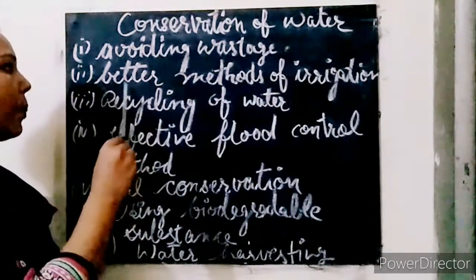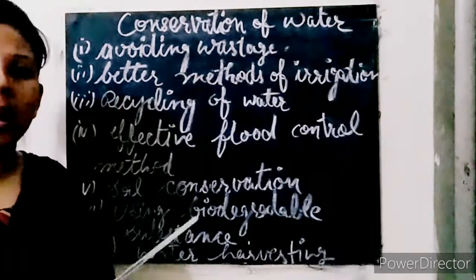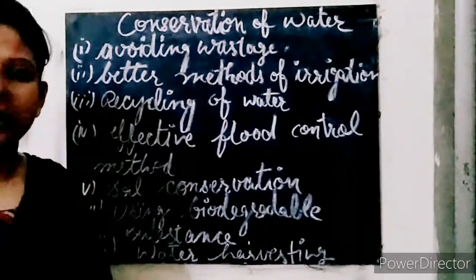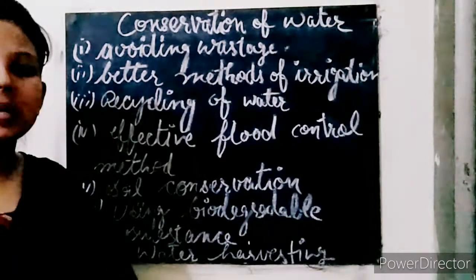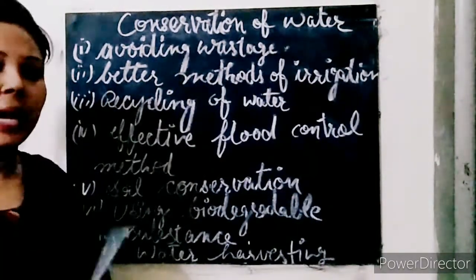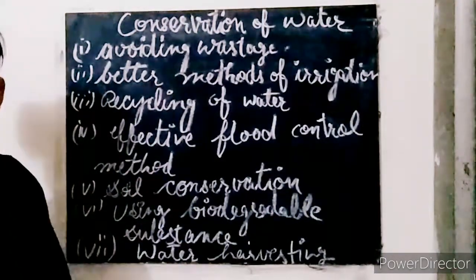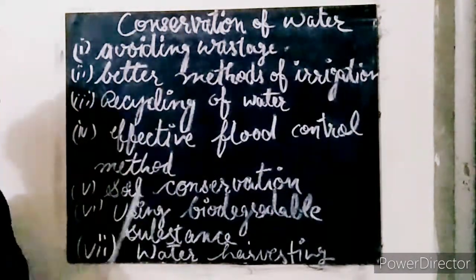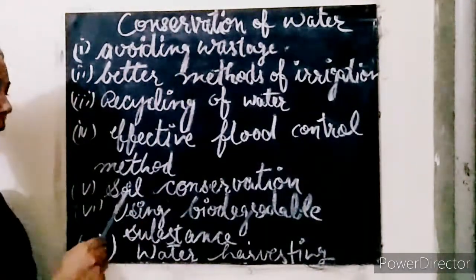The next one, better methods of irrigation, like the drip method, by which we can irrigate a larger area of field with a single effort. The next one, recycling of water, so try to recycle water. Next, effective flood control methods. The next one, soil conservation.